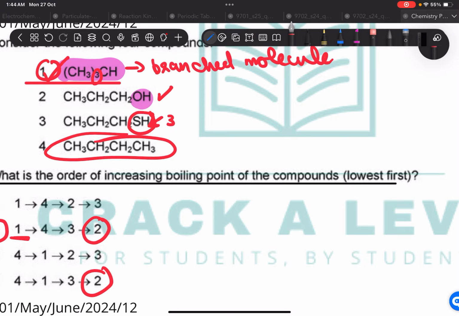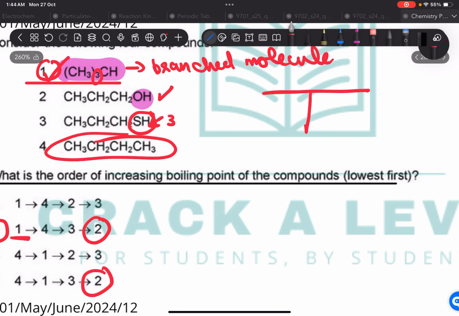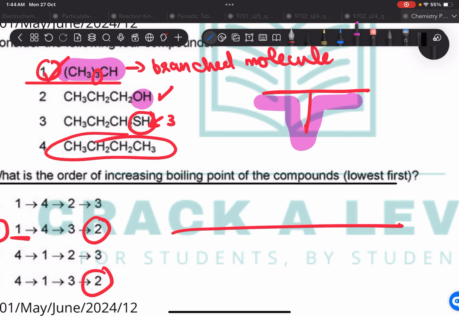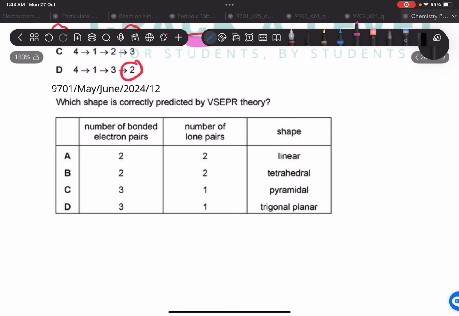The van der Waals forces are stronger, and when you are branched, the van der Waals forces are weaker. Because if this is branched, your area of contact with the other molecule decreases. And when you are flat like this, your area of contact with the molecule increases. So I guess this is going to be the correct one.